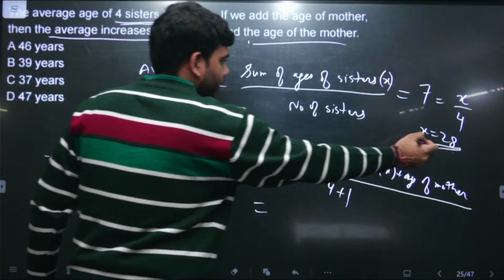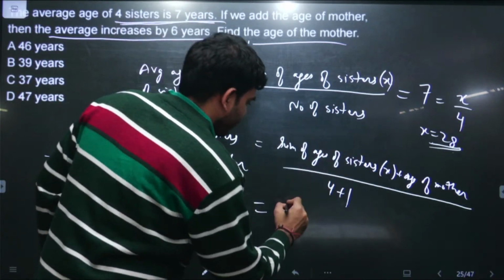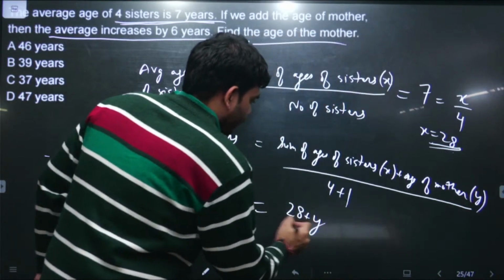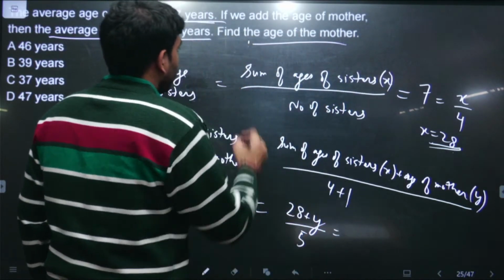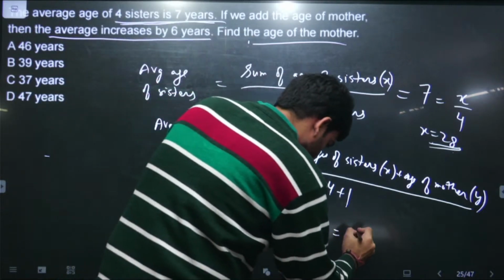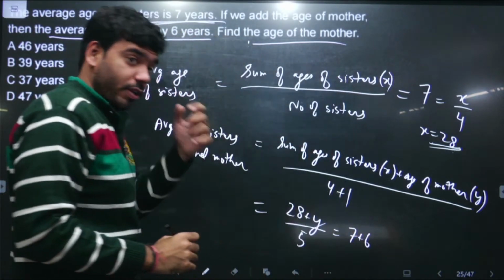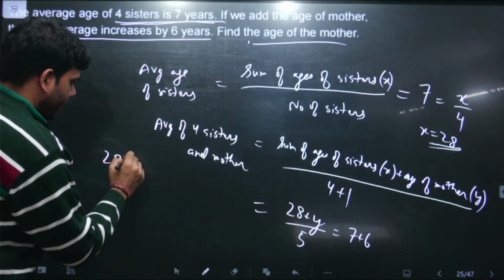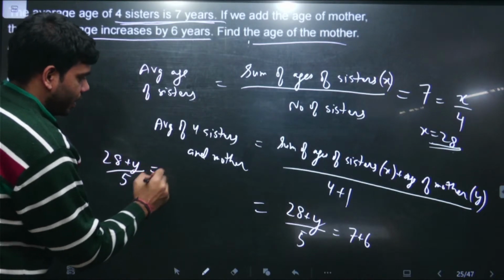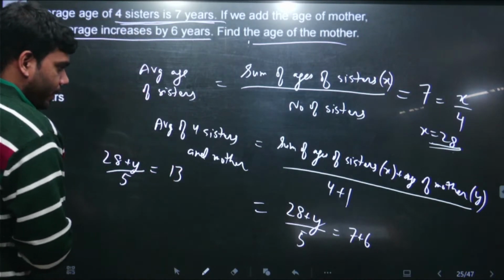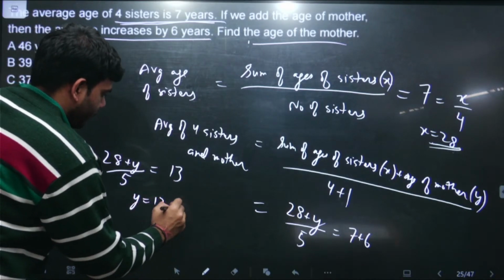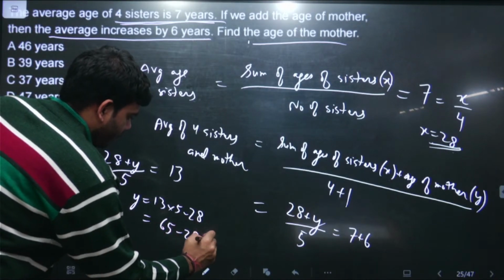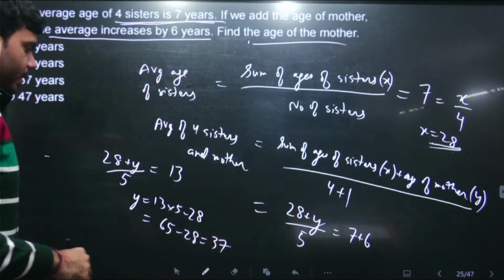So from this we know the sum of age of the sisters, that is x, is 28, and let us imagine y is the age of the mother, divided by 5. And we know the average has increased by 6 years. Initially the average was 7, now the average has increased by 6 years. So it means 28 plus y by 5 is coming out to be 13, right? So y is 13 into 5 minus 28, 65 minus 28, that is 37, right?